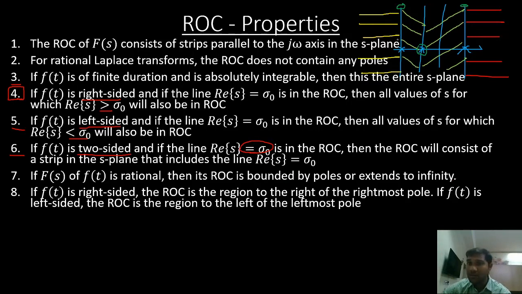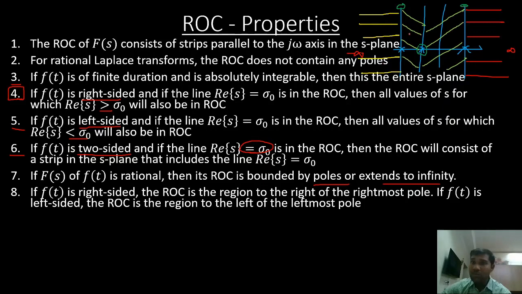If you look at the different types of ROCs we have drawn here, we have drawn in the red color. On one side it is bounded by a pole, and on the other side it extends to infinity. Similarly, the one in the yellow color also, on one side it is bounded by a pole, and on the other side it extends to negative infinity or infinity.